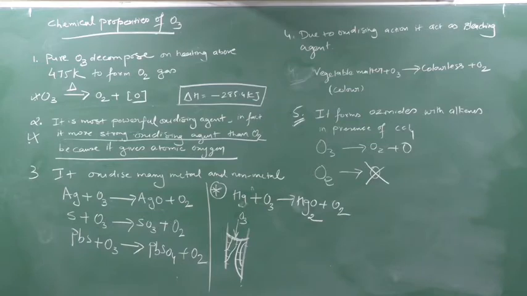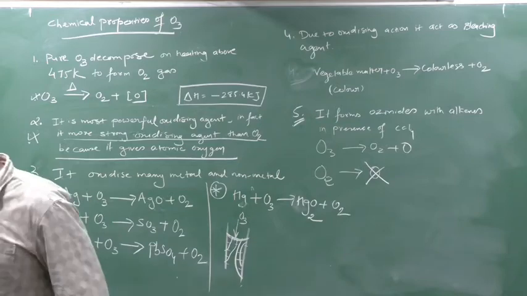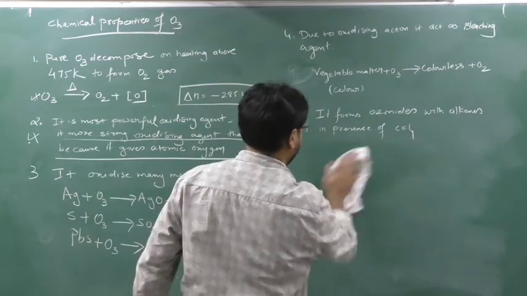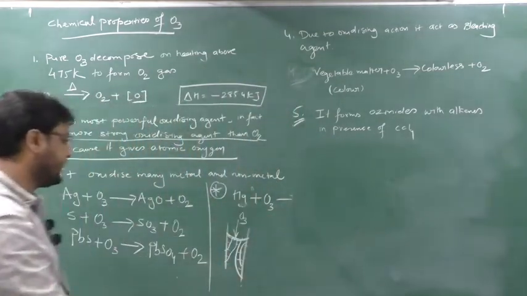Mercurous oxide formed in this reaction dissolves in mercury and starts to stick to the glass surface. Clear this part? Okay. So next property is, written these reactions?